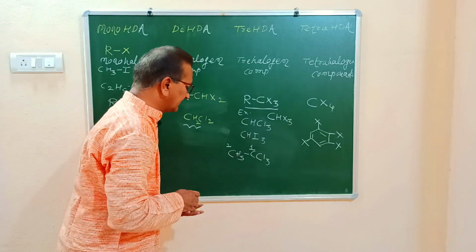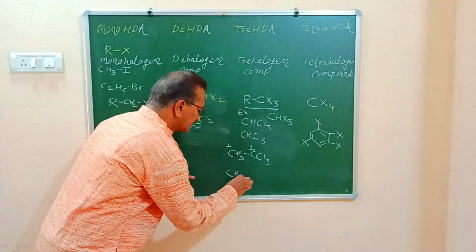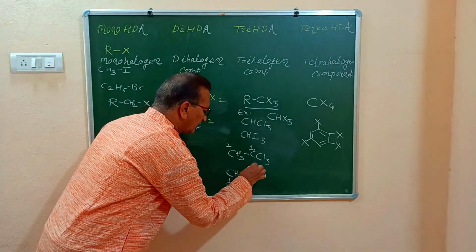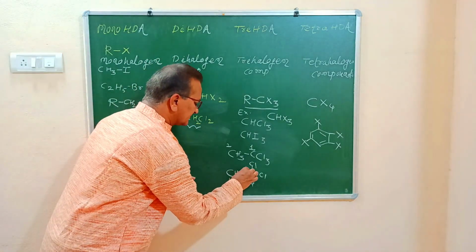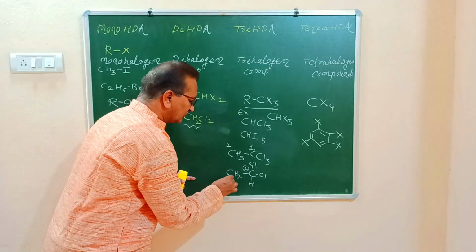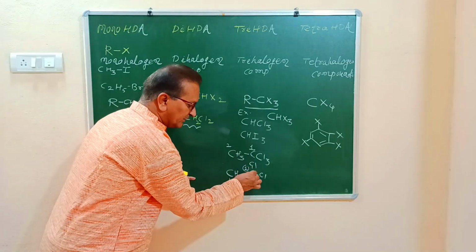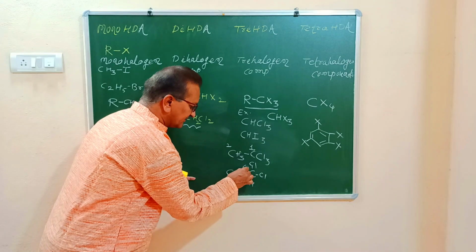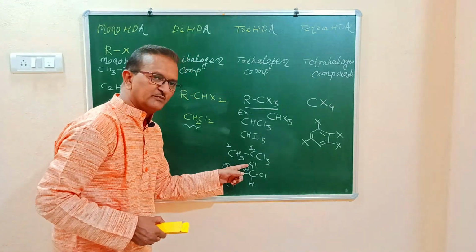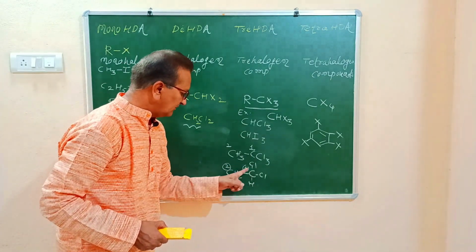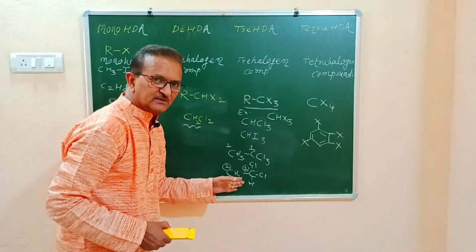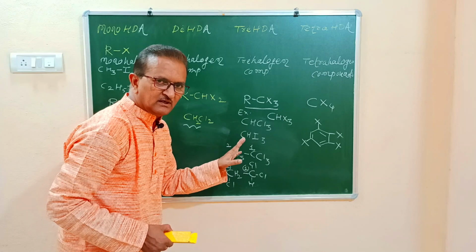1,1,1-trichloroethane. Let us see one more example. CH2Cl-CHCl2. Now this carbon atom is numbered as 1 because to this carbon atom 2 chlorine atoms are bonded, and to this carbon atom only 1 chlorine atom is bonded, and therefore we must start numbering from this carbon atom. This is numbered as 1 and this carbon atom is numbered as 2. What is the name of this compound? 1,1,2-trichloroethane.